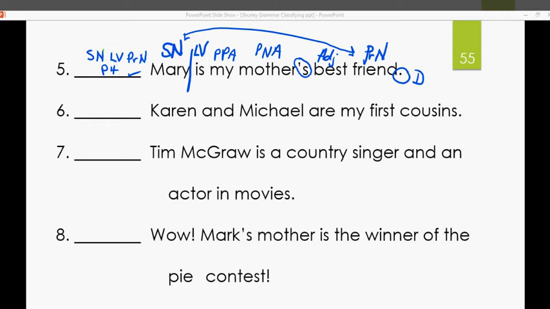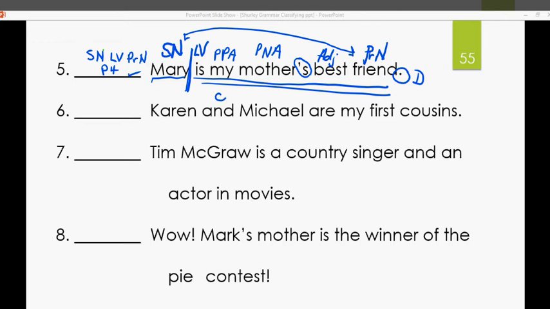Go to the verb, draw your line to divide the complete subject from the complete predicate. Ooh, my underlines are a little crooked. Karen and Michael are my first cousins. Do you see any prepositions? No, I don't either. Karen and Mike, what is being said about Karen and Michael? Karen and Michael are. So Karen and Michael are my subjects, but you see we've got 2 subjects here, right? What is and? Right, that's a conjunction.